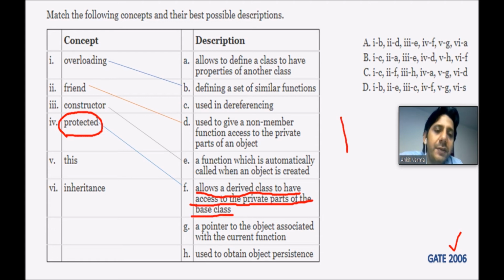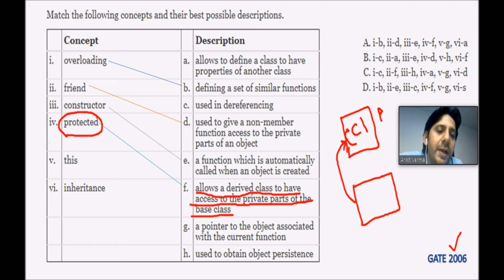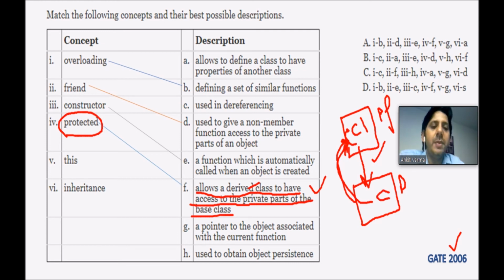Now if there is one class, which I say class 1, and its own functions are accessing its members inside, it is private. If somebody else is accessing that, this is called public. If this class is derived and then members are accessing, this is called protected. So this one is the protected. This is the derived class, this is the parent and this is the child, and the child members are accessing the members of the parent.